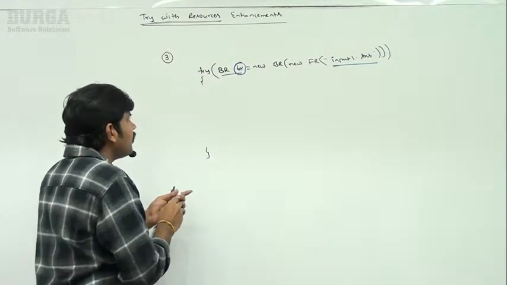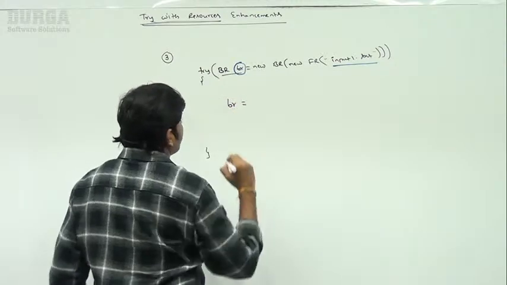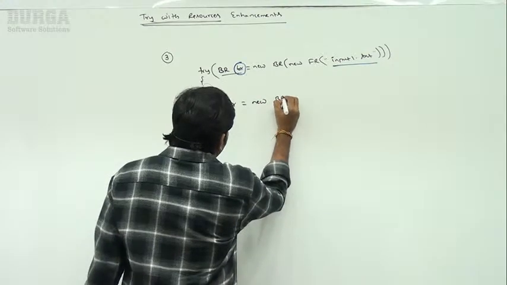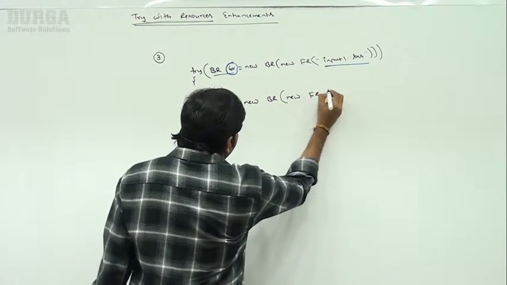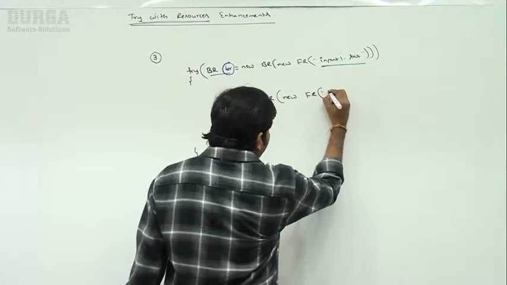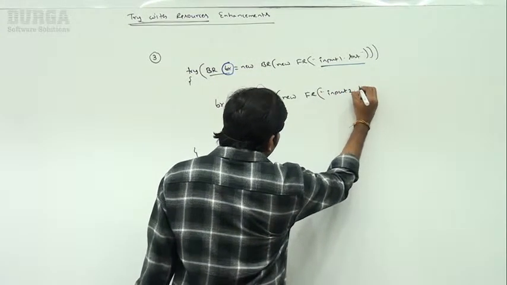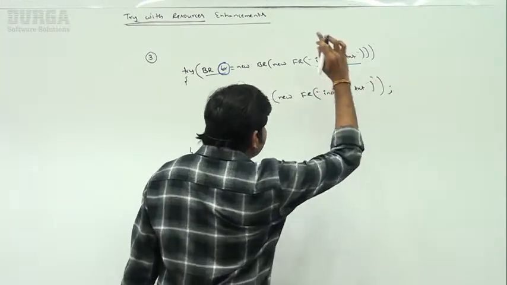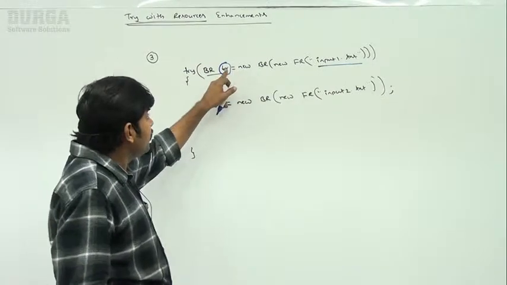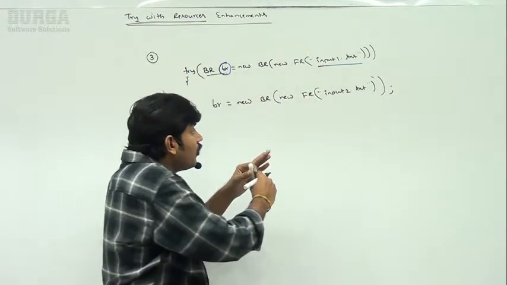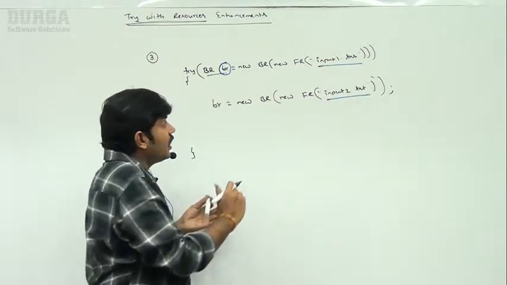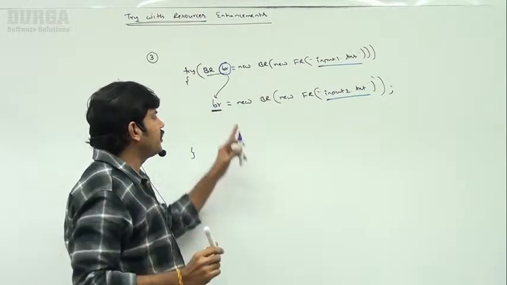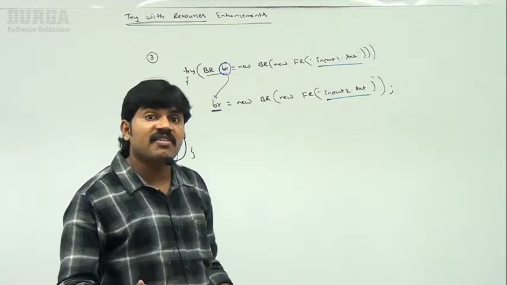Let me perform BR is equal to, the same reference variable I'm trying to reassign: BR is equal to new BufferedReader of new FileReader of input2.txt. Observe that: BR is actually pointing to input1, but now I'm trying to point to input2. I'm performing reassignment for this reference variable, right? If you perform reassignment, the compiler will give an error.